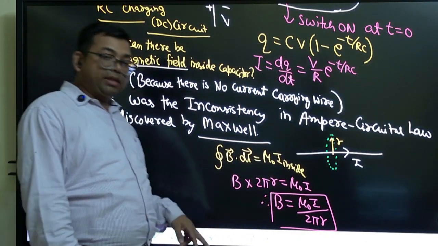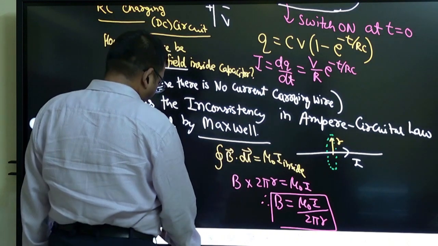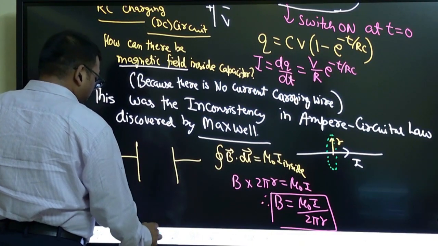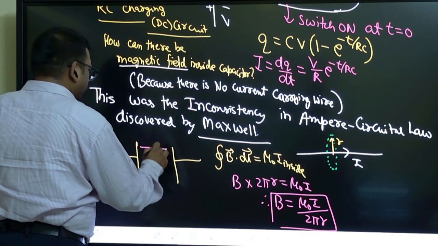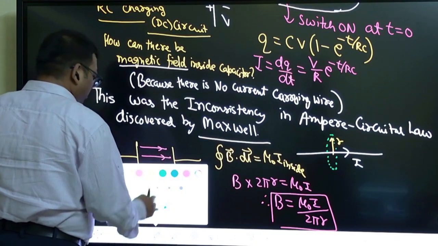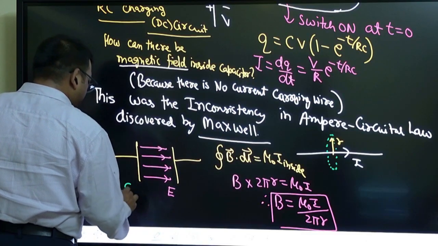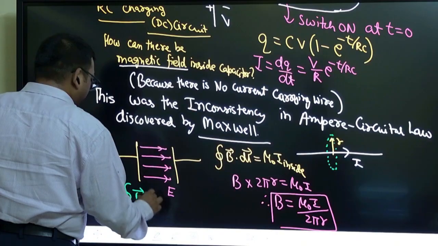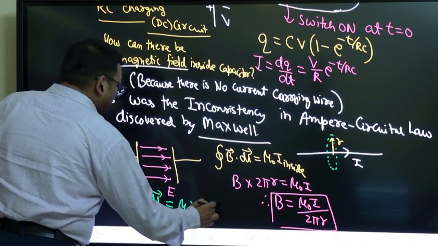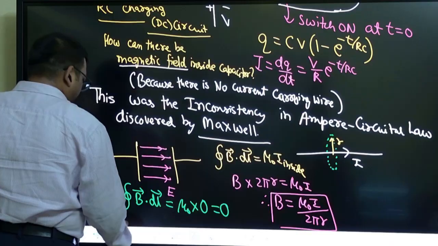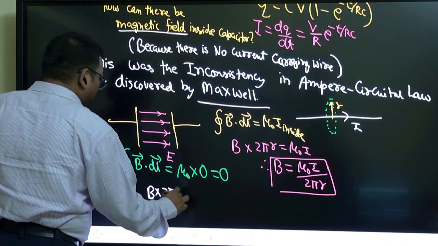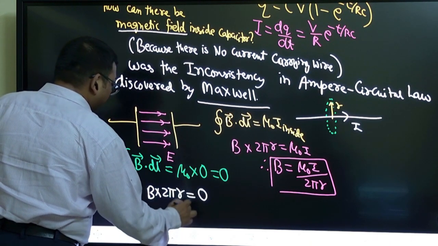So if you use the same logic inside the capacitor, if you use the same Ampere circuital law, inside the capacitor only electric field is there, right? Electric field lines are there. There is no current. So if I apply Ampere circuital law to B dot dl, I will get mu naught into current inside, which is 0. So this should come 0, and the left hand side gives B into 2 pi r, which should be 0. That means the magnetic field should be 0.